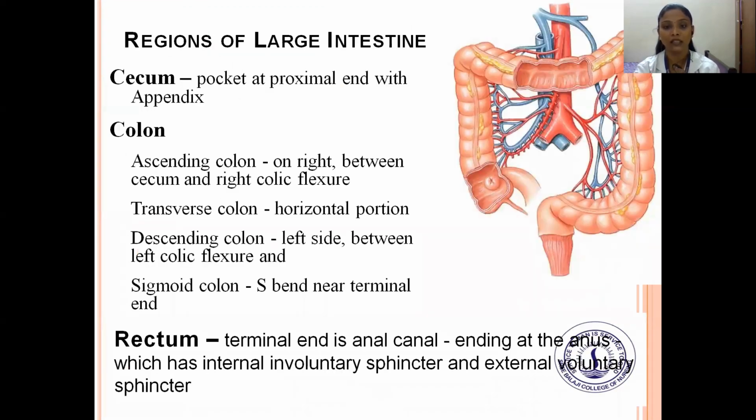The regions of the large intestine: the cecum, a pocket at the proximal end with the appendix. Colon: the ascending colon on the right between the cecum and the right colic flexure. Transverse colon, the horizontal portion. Descending colon, on the left side from the left colic flexure. Sigmoid colon, an S bend near the terminal end. Rectum, whose terminal end is the anal canal ending at the anus, which has an internal involuntary sphincter and an external voluntary sphincter.